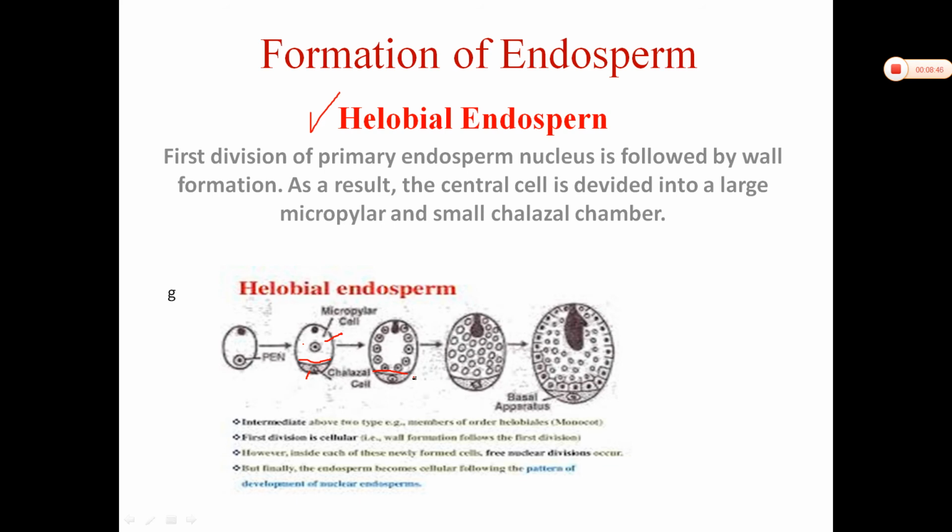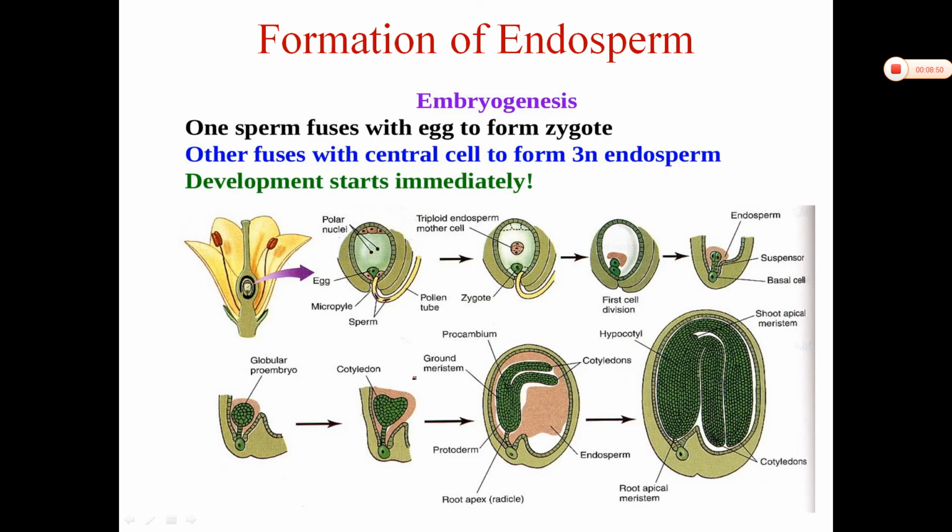So these are the different methods of endosperm formation where the endosperm tissue is produced. Let us revise it. This is the ovary of the flower. Inside the ovary, this is the ovule. This is the egg cell, and these are the polar nuclei. The male gamete unites with the polar nuclei to form the triploid endosperm mother cell, and what we studied just now, the three types of formation of endosperm, is the development of this tissue.